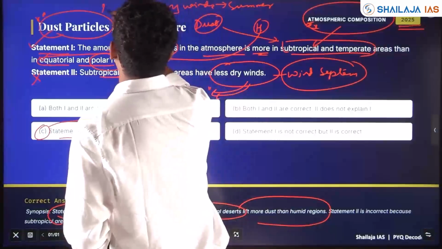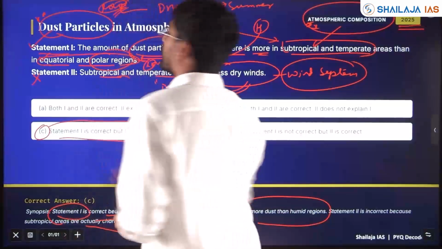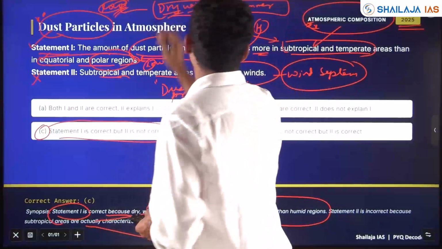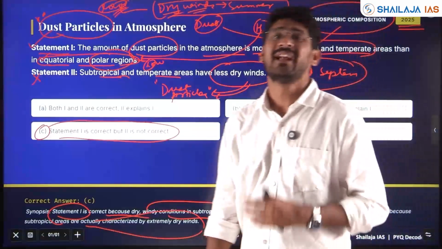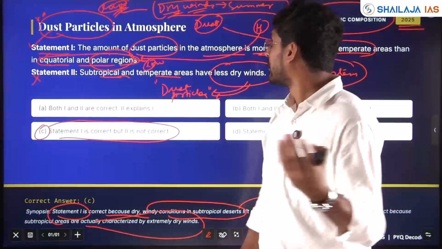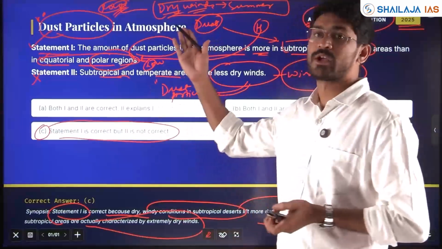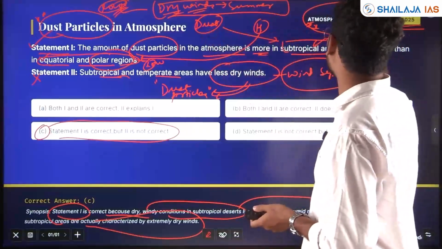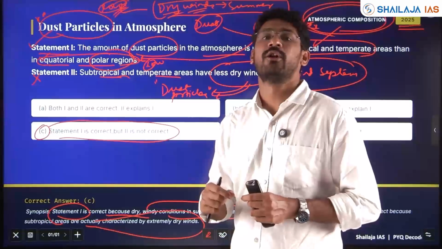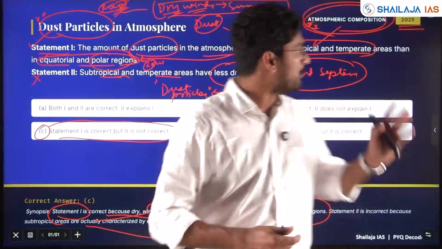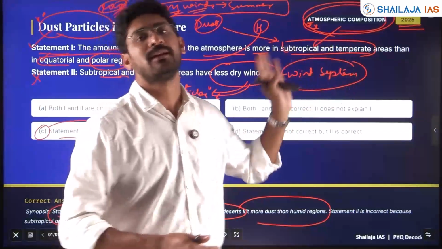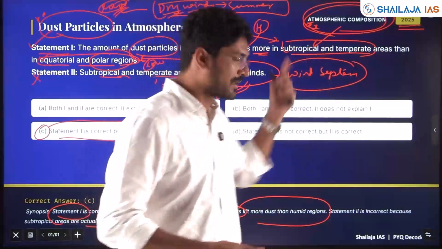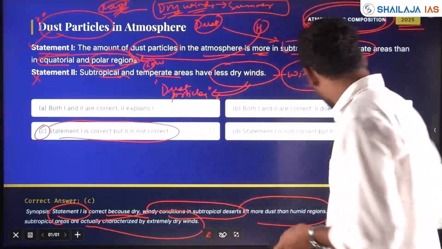Local winds, local dry winds. Please put it in the comment section which are the important dry winds that blow and carry dust particles and dust storms around the parts of the world including India. A question might be coming in 2026 with respect to this. The theme is atmospheric composition. Questions linked to that will always be picked by UPSC because UPSC knows this is one of the important concepts in geography and the examiner is setting questions in this concept. So questions do occur again in this concept. So we'll see the next theme.